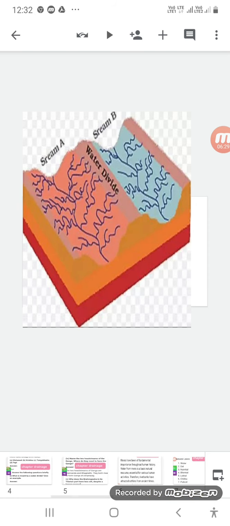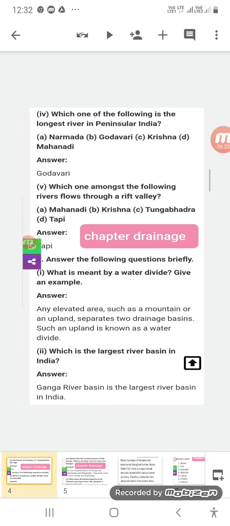Now let us go to the next question. The second question is, which is the largest river basin in India? Largest river basin, in terms of areas, the coverage, we can say the catchment area of a river.